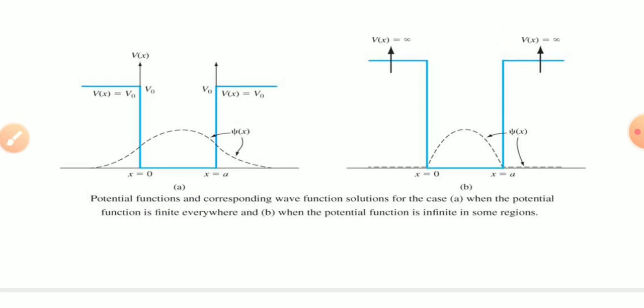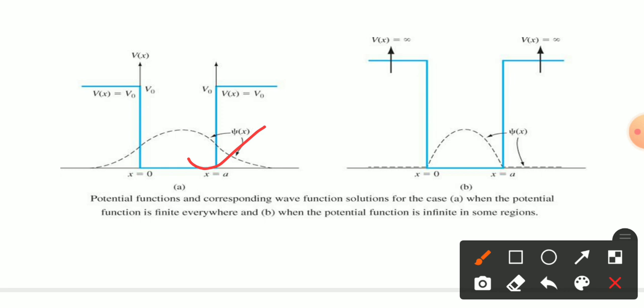This figure identifies the potential function and the corresponding wave function solution for the case. When the potential function is finite everywhere, the wave function will look like this. If you consider the potential function is infinite in some region, the formation will become as such.